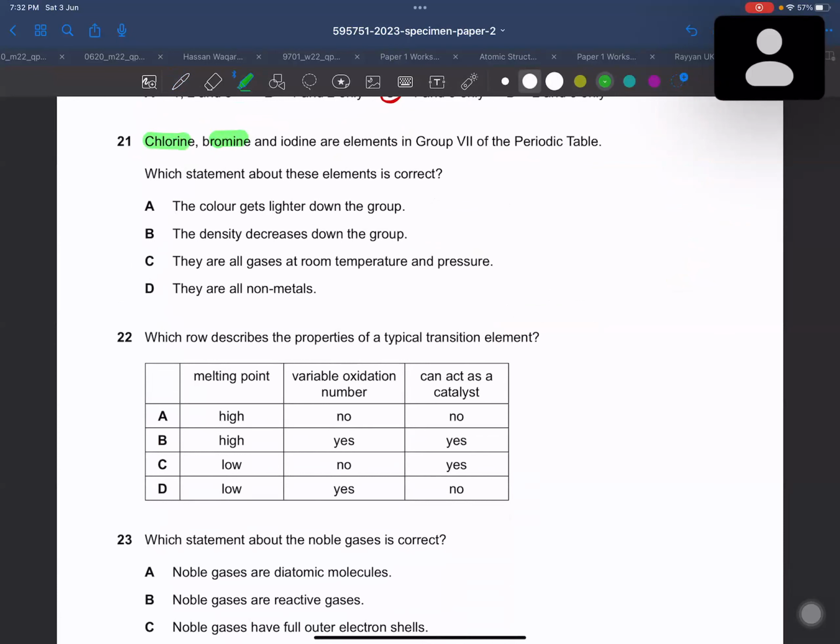Okay, then chlorine, bromine, iodine are elements in group 7 of the periodic table. Which statement about these elements is correct? The color gets lighter? No. When you are moving down the group, the color becomes darker. The density decreases? No. When we move down the group, state changes from gaseous to liquid to solid, which means density increases. They all are gases at room temperature? No. Bromine is liquid and iodine is solid. They all are non-metal. This is the right answer.